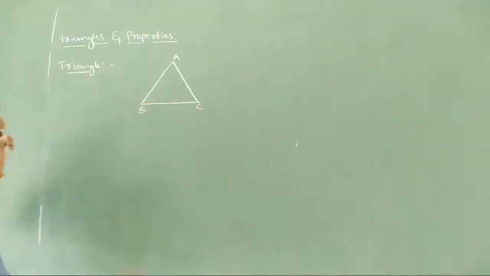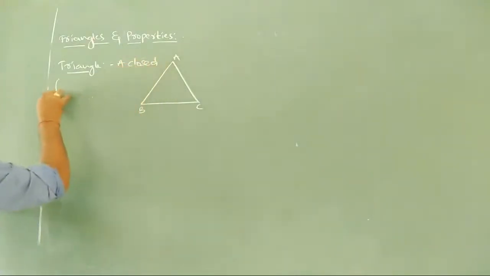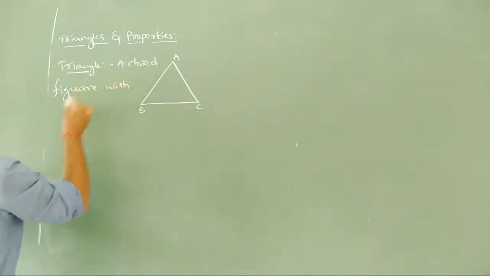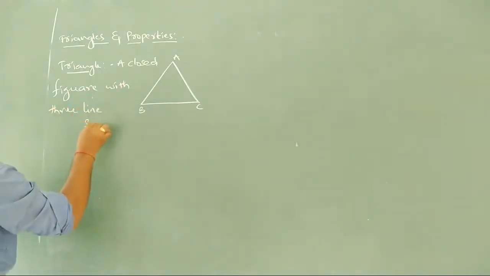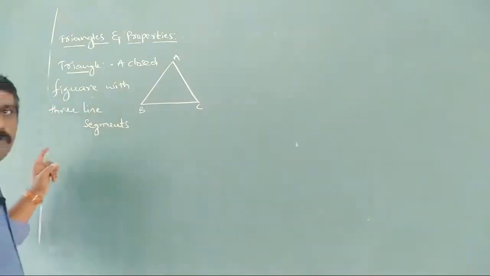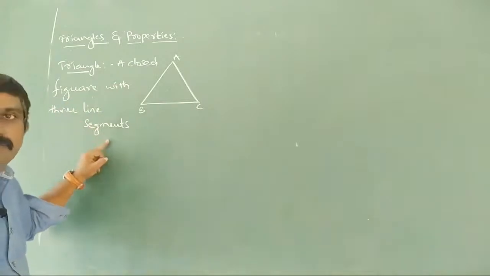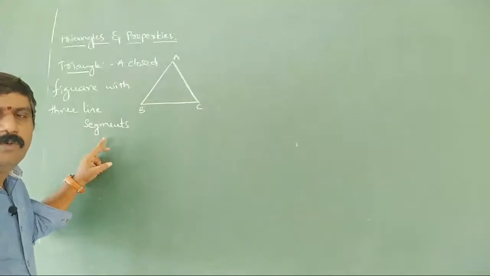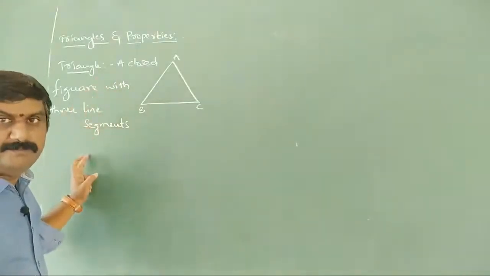Triangle is nothing but a closed figure with three line segments. This is the definition of triangle. If anybody will ask you, what is a triangle? Simply you can say a closed figure with three line segments.